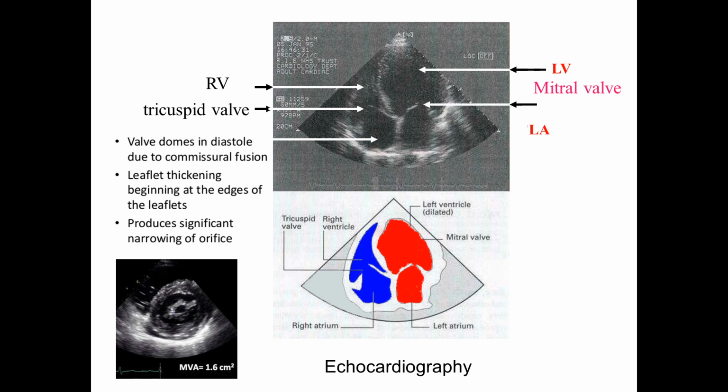The gold standard of mitral stenosis or any other valvular disorder is the echocardiography picture. Echocardiography shows valve doming in diastole due to commissural fusion, and leaflet thickening beginning at the edges of the leaflets produces significant narrowing of the orifice. For example, here you see a significant narrowing. Mitral valve area is 1.6 square centimeters instead of 4 square centimeters.